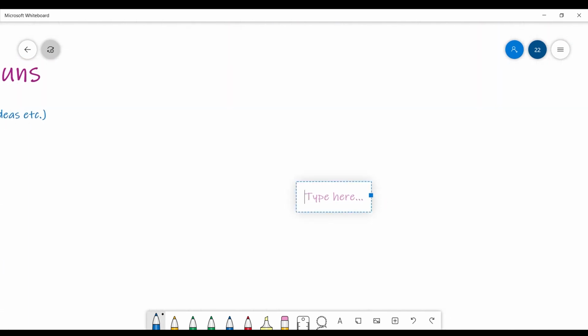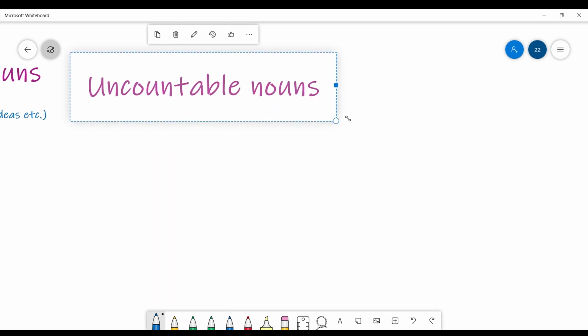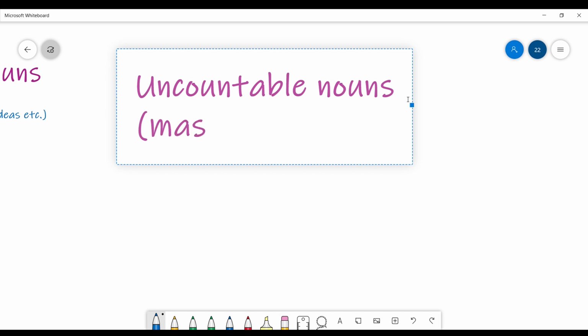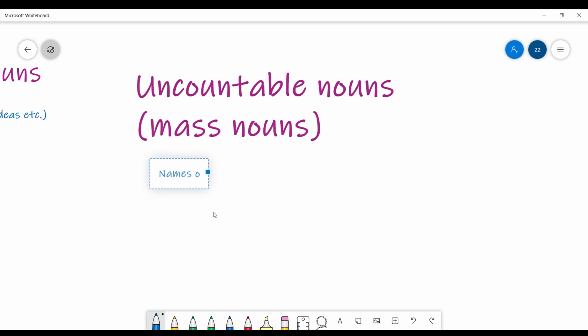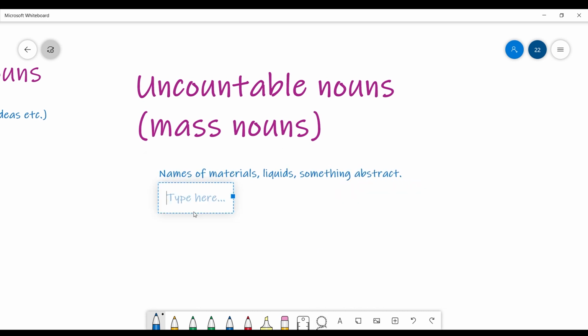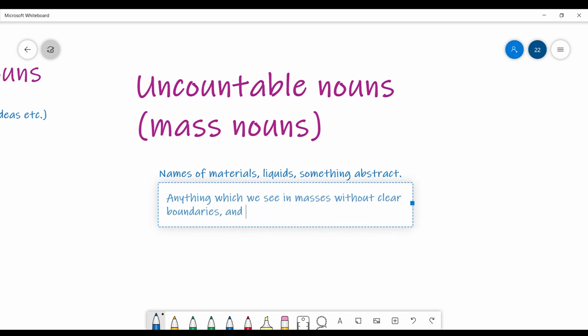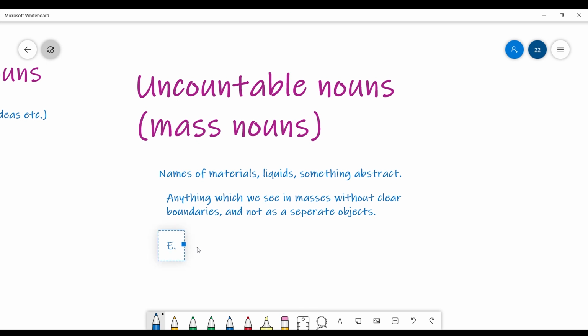Next, let's look at the uncountable nouns. Okay, uncountable nouns also are known and called sometimes mass nouns. So those are names of materials, liquids, something abstract, anything which we see in masses without clear boundaries and not as separate objects. Okay? Again, this is a definition, and now let's look at the examples.